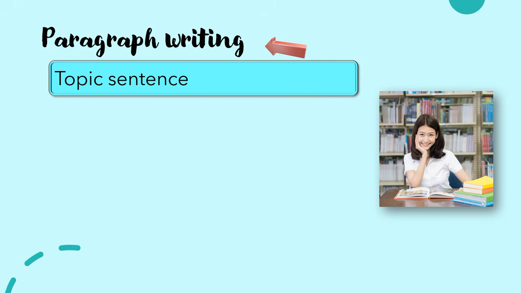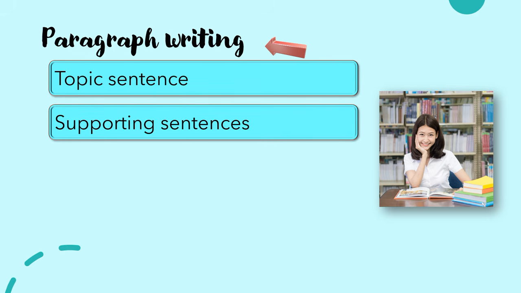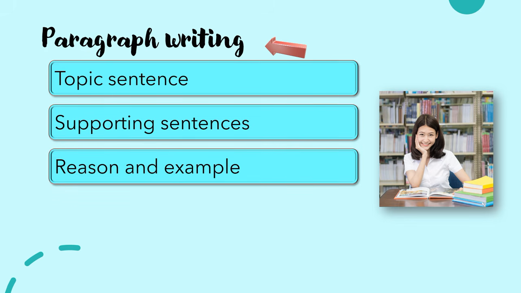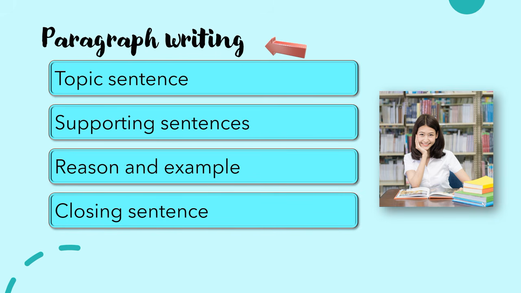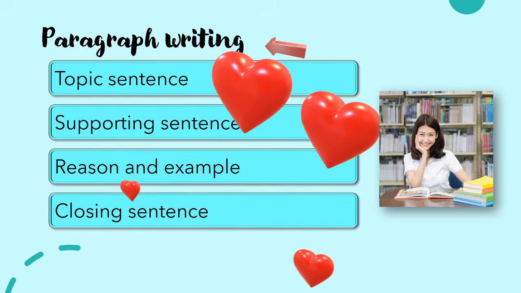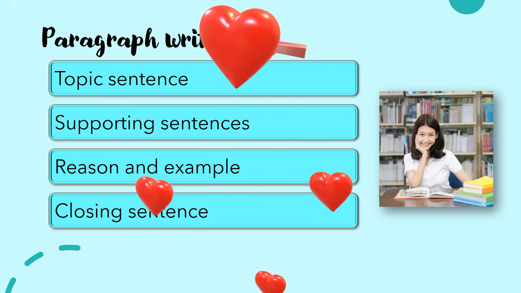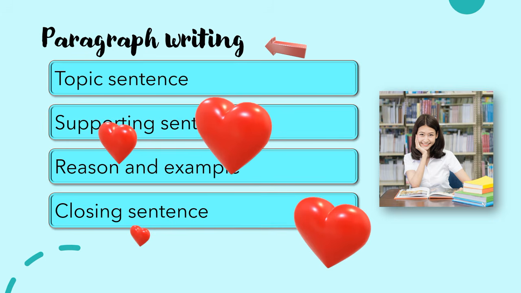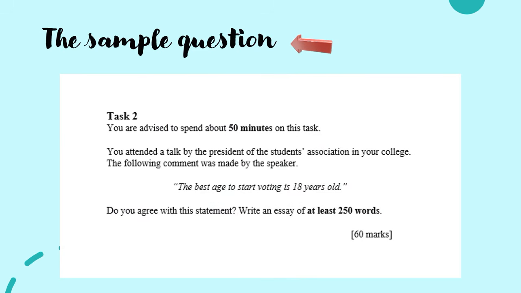Start your content paragraph with the topic sentence. Next, add supporting sentences that will support your topic sentence. After that, you would need to give a reason and an example. Lastly, have a closing sentence to end your paragraph. This is the correct way of writing a paragraph. This is also exactly how you should elaborate your points, as could be seen in the MUET regulations and test specifications just now.